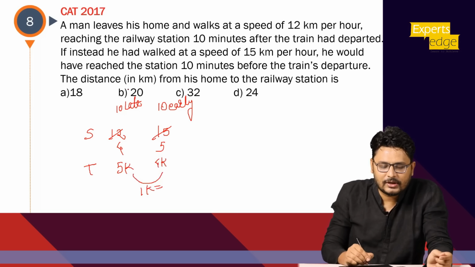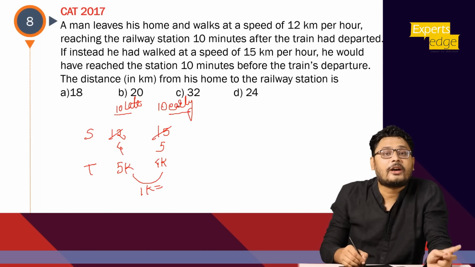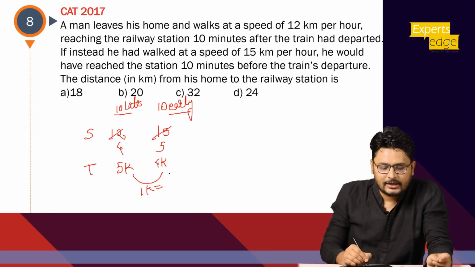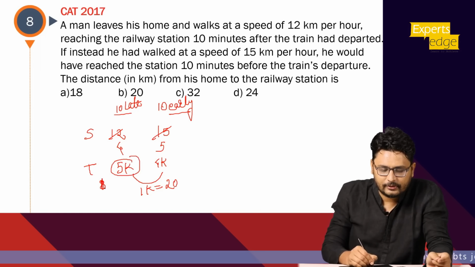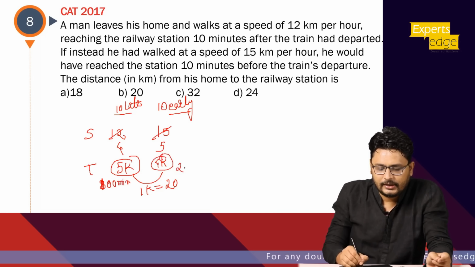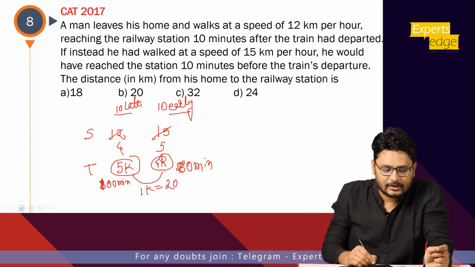Late and early indicates difference, so 1k. What is the difference now? One is a late and one is a early, so I need to add them. So 10 and 10, it would be 20. So 20 into 5, it would be 100 minutes here, and here 4 into 20, 80 minutes. Okay, now pick up any value and don't pick up the ratio, pick up the value, right?